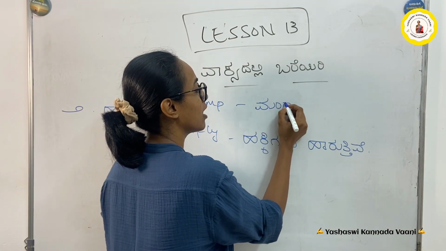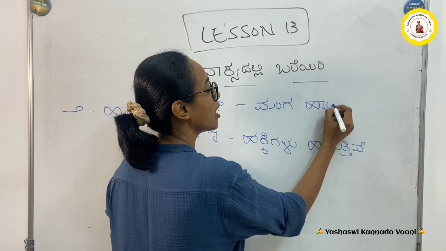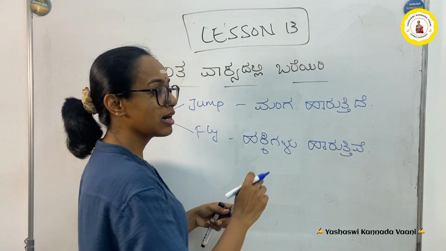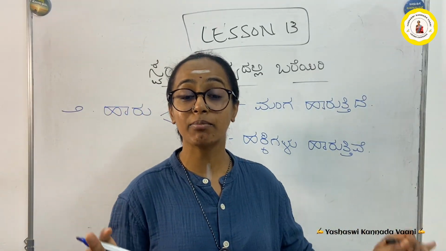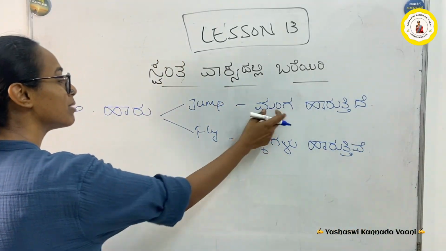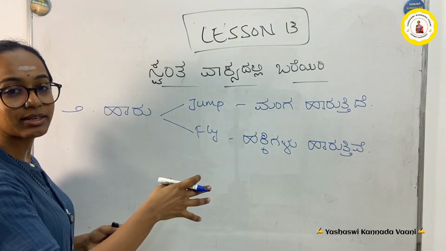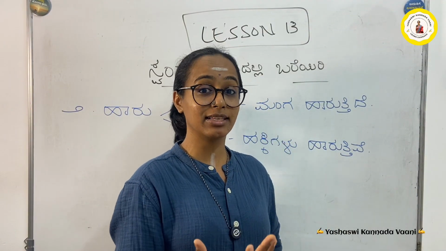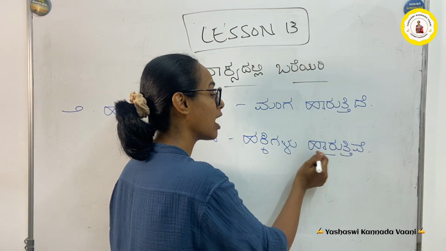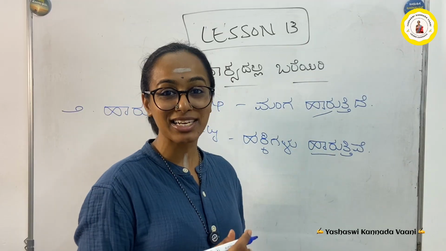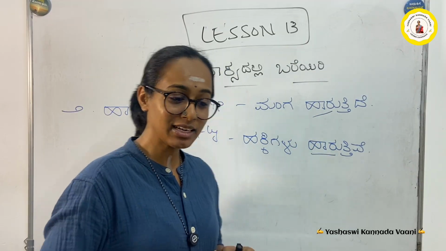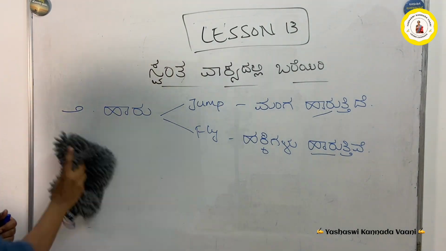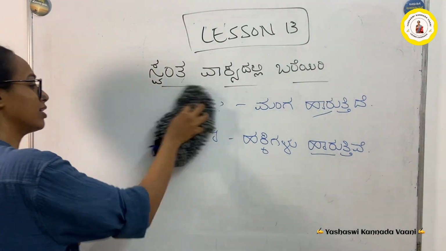ಮಂಗ ಹಾರುತ್ತಿದೆ. ಮಂಗ is ಕೋತಿ. See here, manga haruttide doesn't mean that the monkey is flying. Here the monkey is jumping. Both are different. Okay na? So according to the noun you will understand the verb. What are these? Haru, bogalu, these are the verbs, action words. Alva? Fine? Very good. So the second word was haru, which means fly or jump.